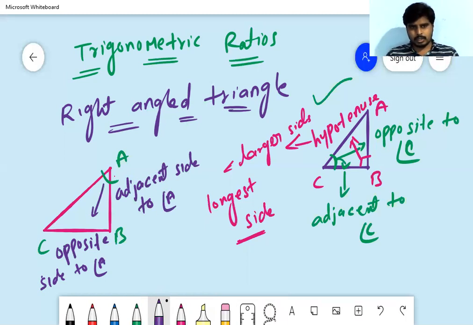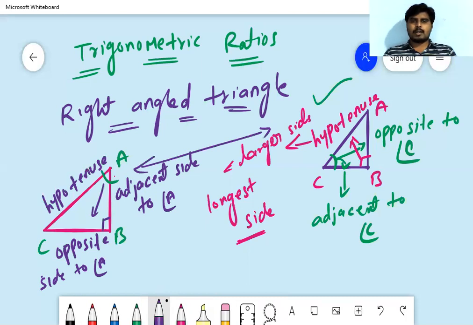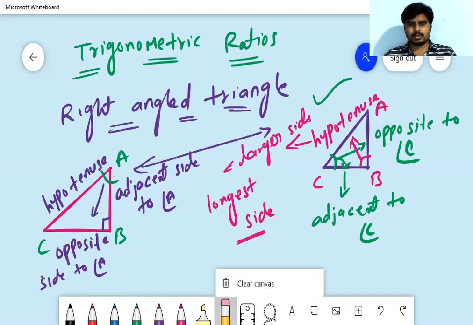As usual, 90 degrees here, and AC is the hypotenuse. In both situations, the hypotenuse remains the same. It is always fixed in a right angle triangle. The opposite and adjacent sides may change according to the required angle. Okay, right. This is about the right angle triangle. Let us get into trigonometric ratios.